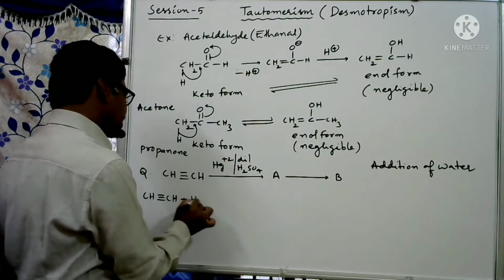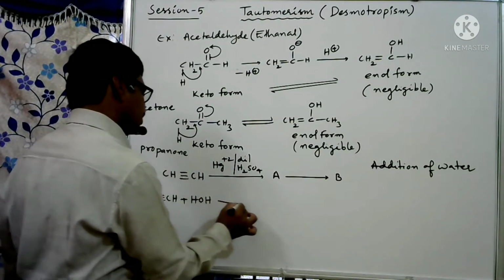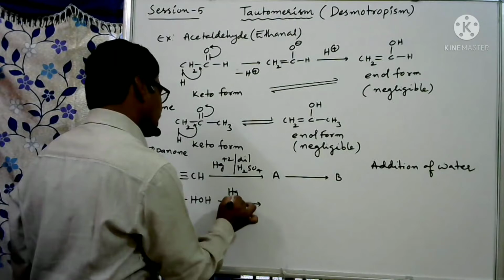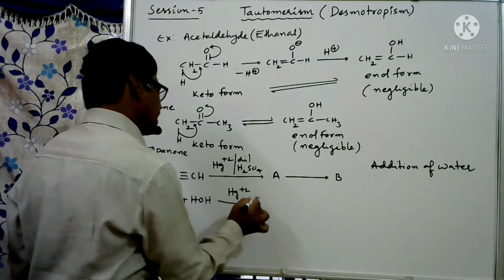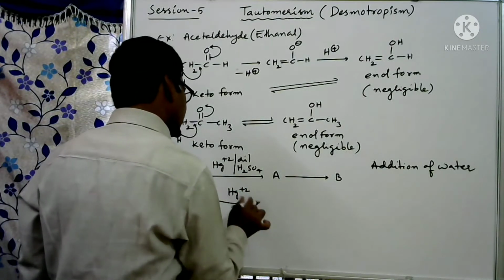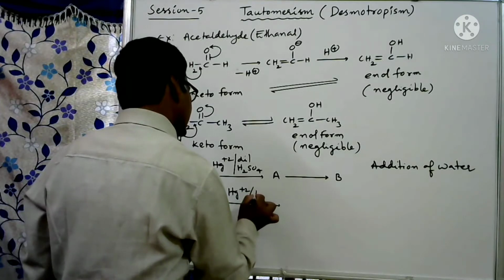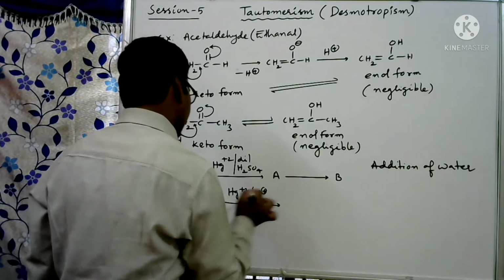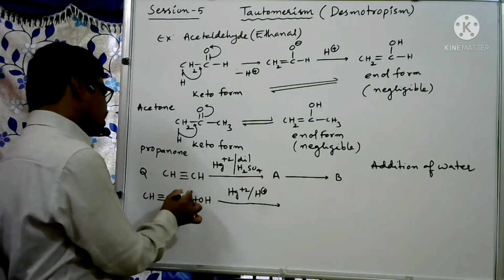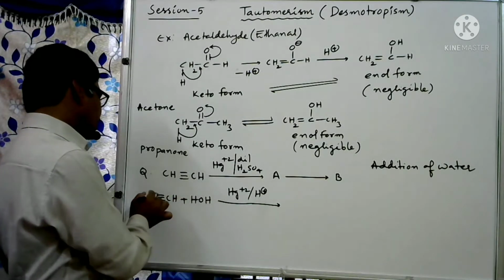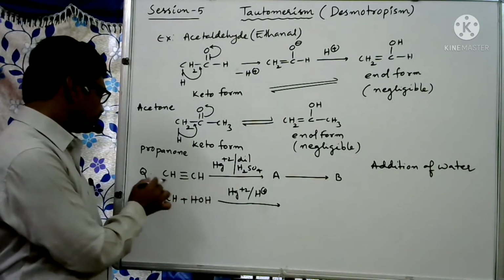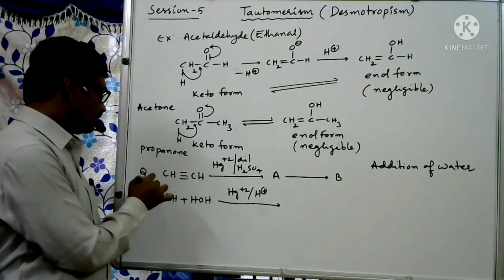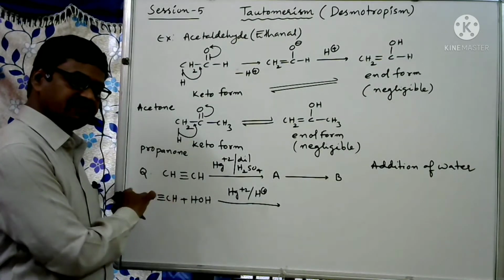Here I am writing HOH in the presence of Hg plus 2 ions, and here we can write H plus ion also. Here H plus and OH minus ions are there. Because of pi electrons migrating towards one of the carbon atoms, one carbon gets negative charge and the other carbon gets positive charge.